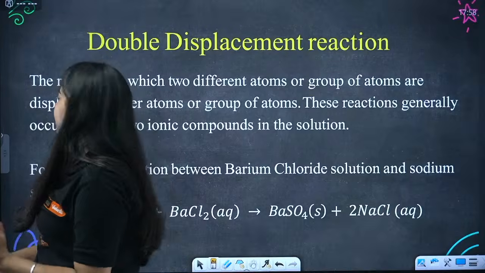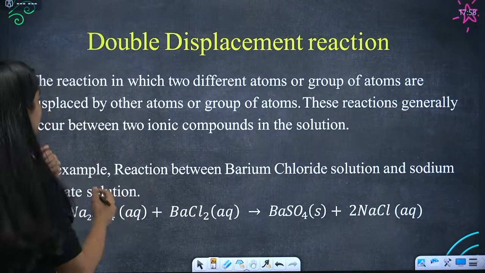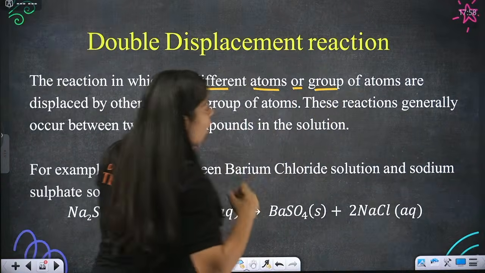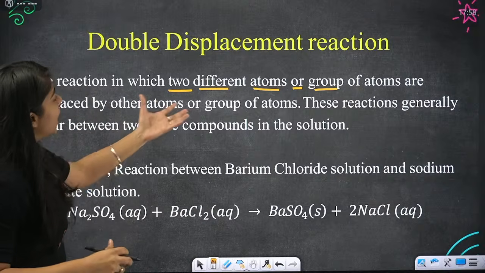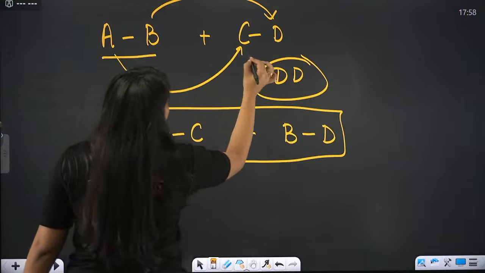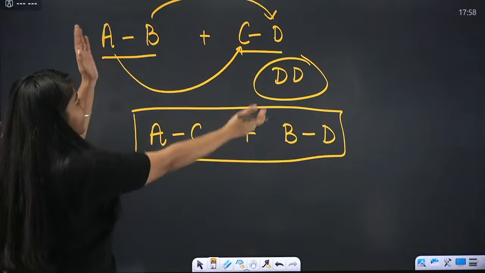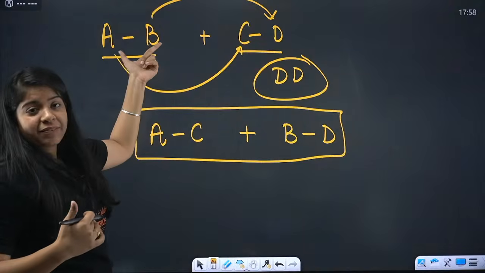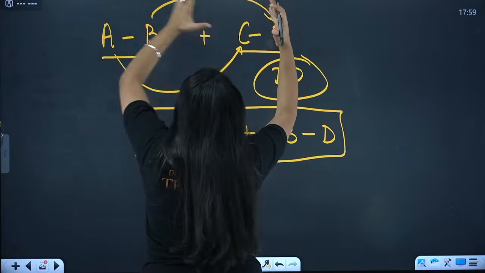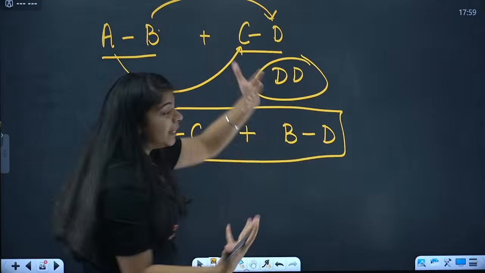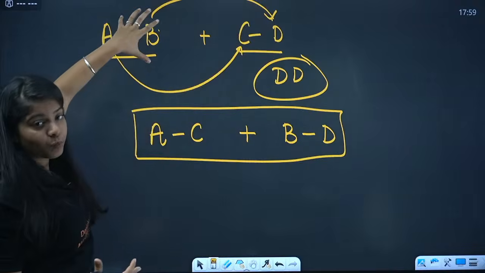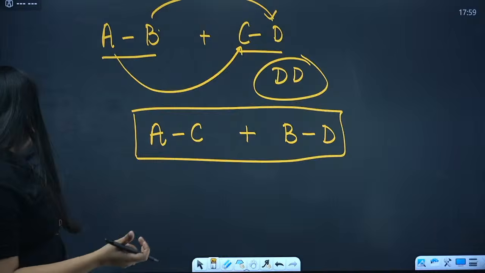Now let's go back to our definition and study if we are right or not. A reaction in which two different atoms or groups of atoms are displaced by other atoms or groups of atoms. See, two different groups of atoms are displaced by another two different groups of atoms. That means C and D were two atoms. They were replaced by A and then by D. So two or more groups of atoms got displaced by another two or more groups of atoms, and that is called a double displacement reaction.